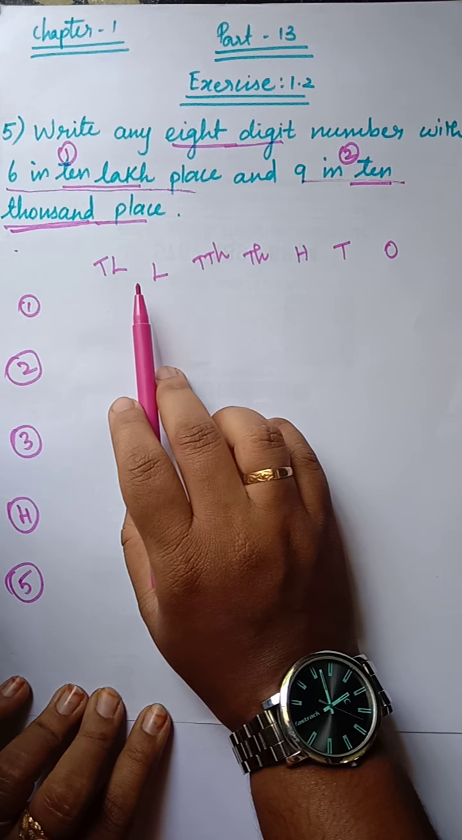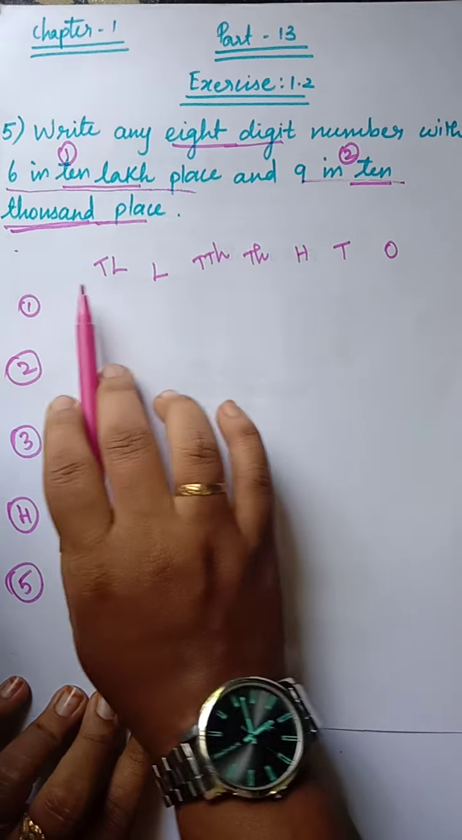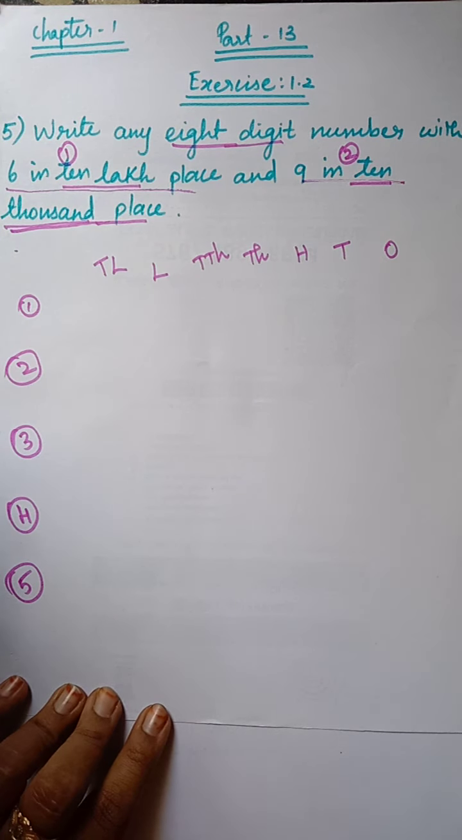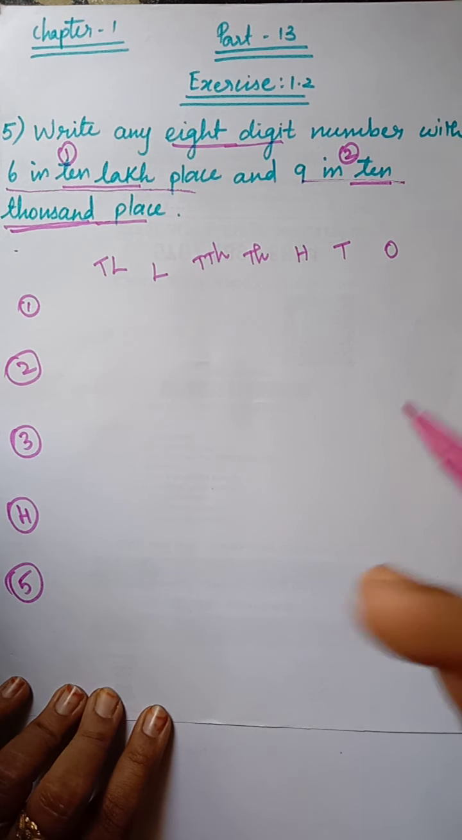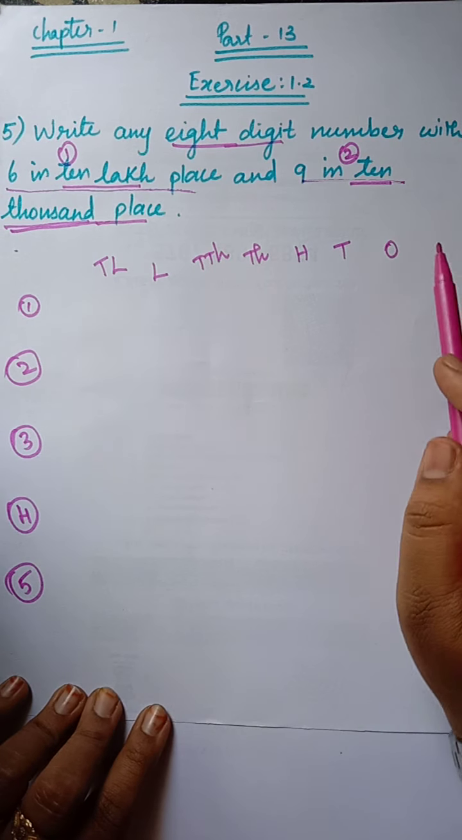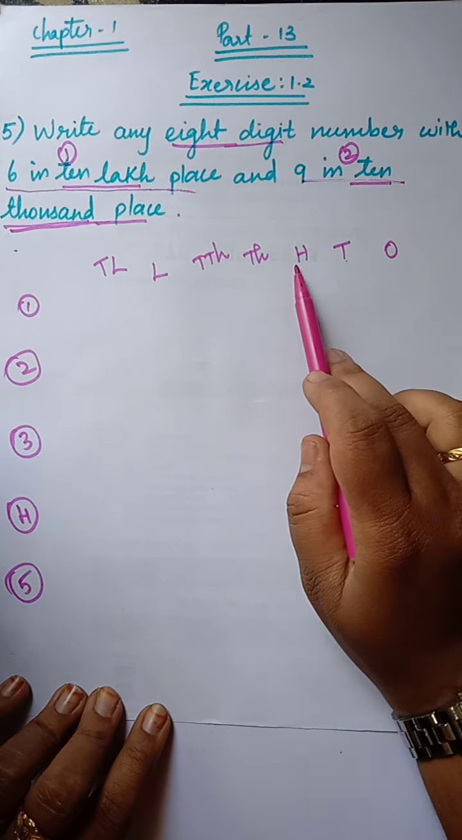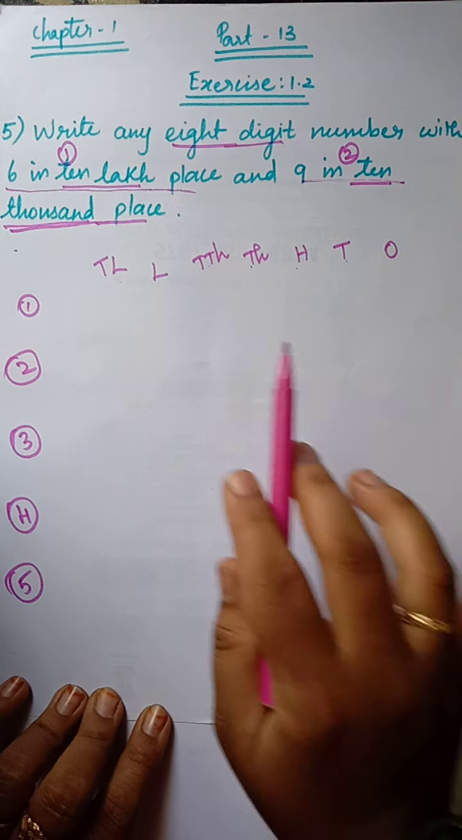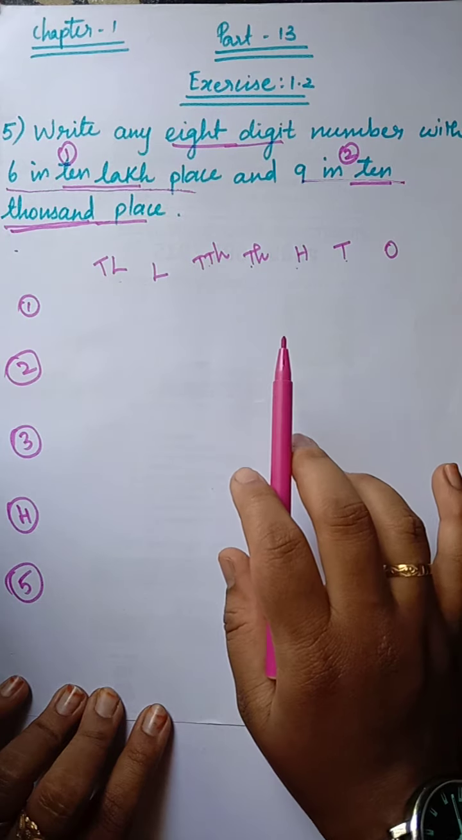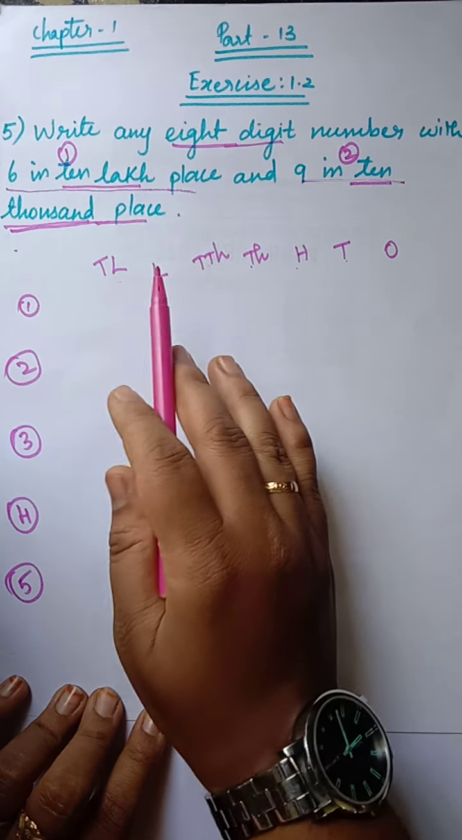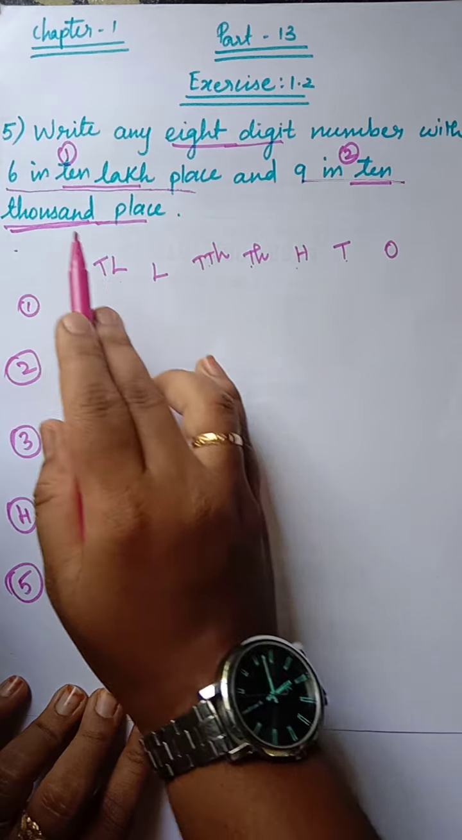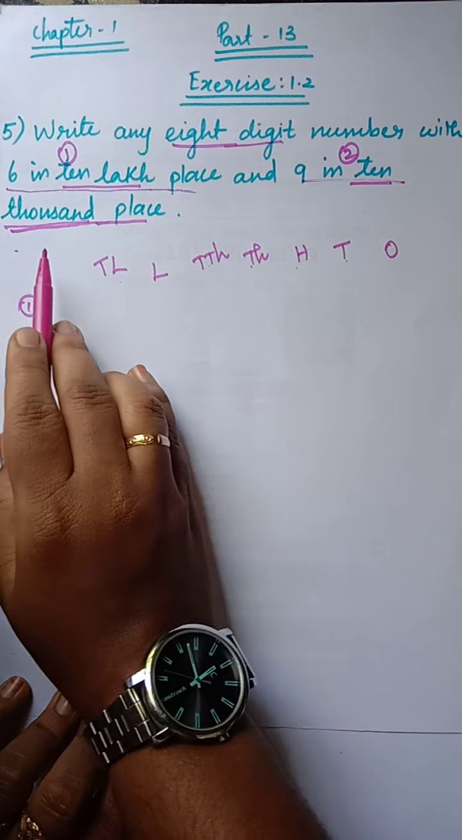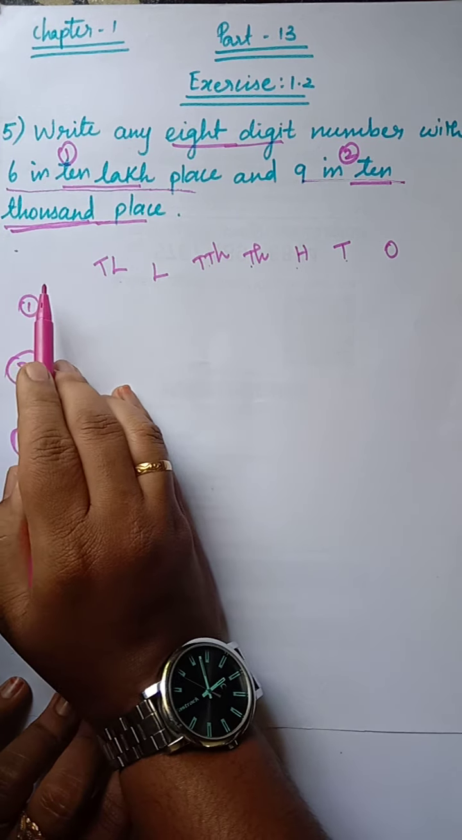Now count how many digits there are. By counting the place values we can clearly understand how many digits there are till 10 lakh. So from here 1, 2, 3, 4, 5, 6, 7. Only 7 digits are there, but we want 8 digits. So for 8 digits, what do we have to do? We have to add another place value. What should be the next place value after 10 lakh? That is crore. Clear?